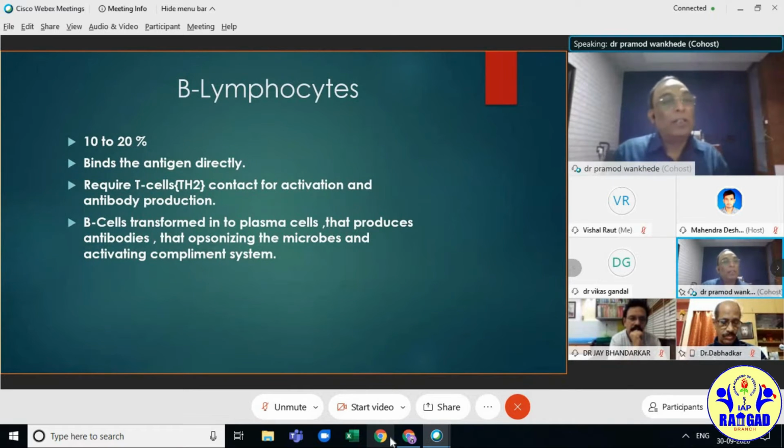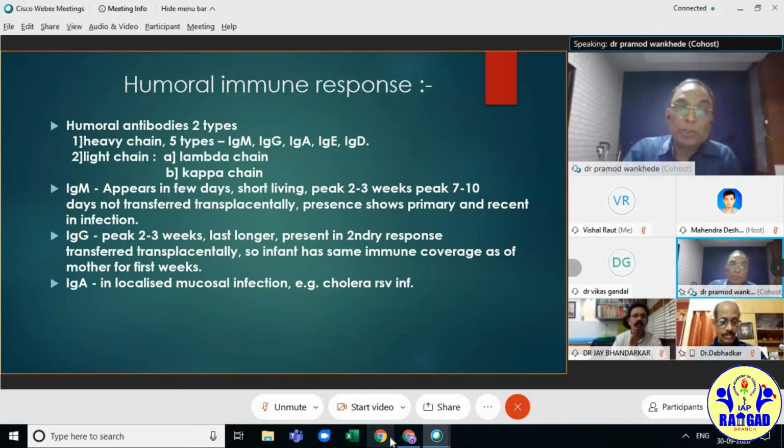B lymphocytes are 10 to 20% of the peripheral lymphocytes. They bind the antigen and require T cells, particularly Th2, for activation and antibody production. B cells transform into plasma cells, differentiate and produce antibodies that opsonize the microbes and also activate the complement system. Humoral antibodies have two types of chains, heavy chain and light chain. Heavy chain types are IgM, IgG, IgA, IgD antibodies, and light chains are lambda and kappa chains.